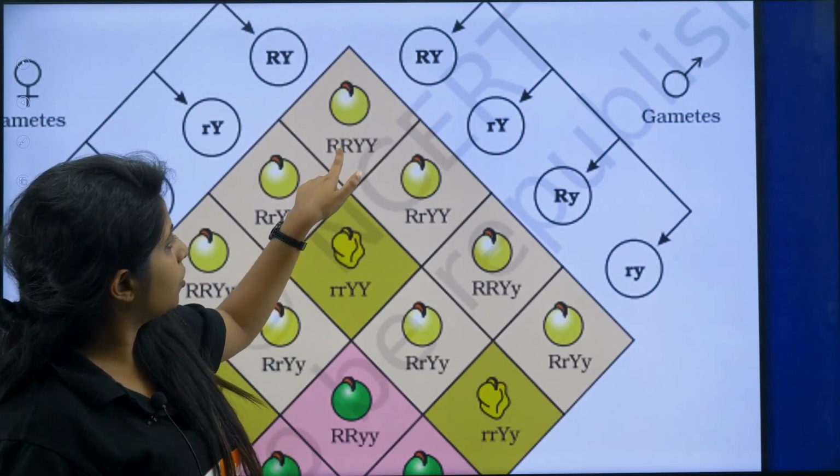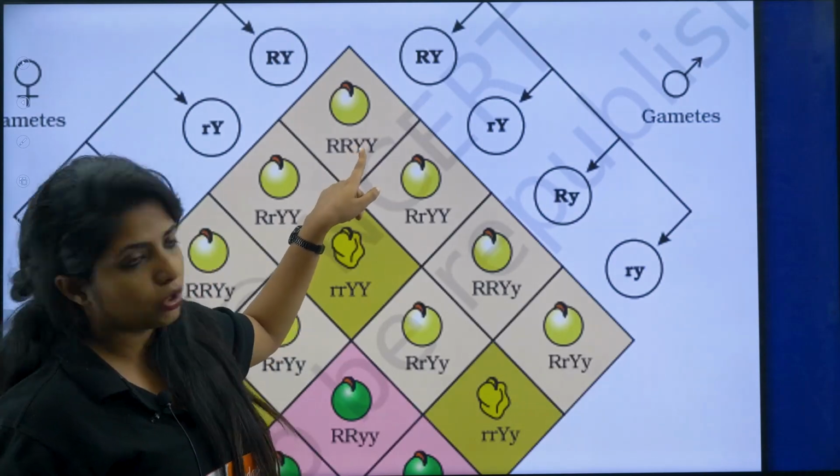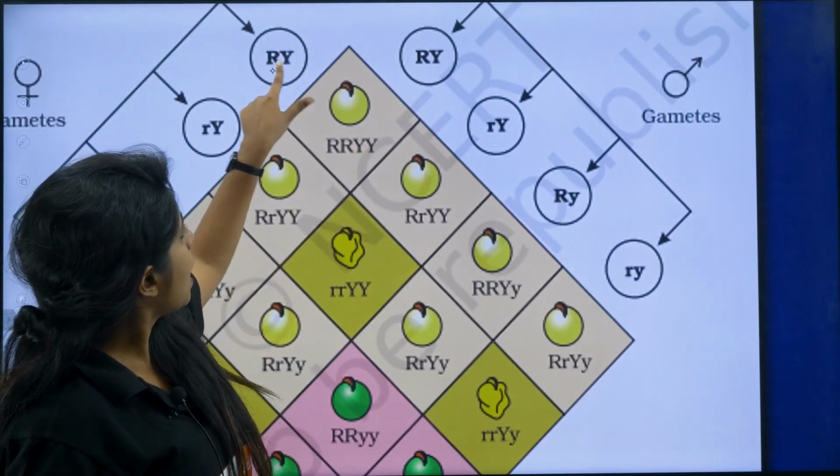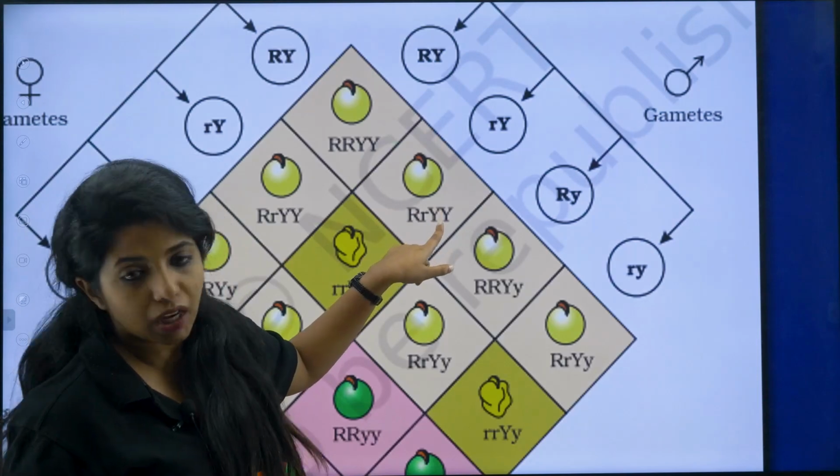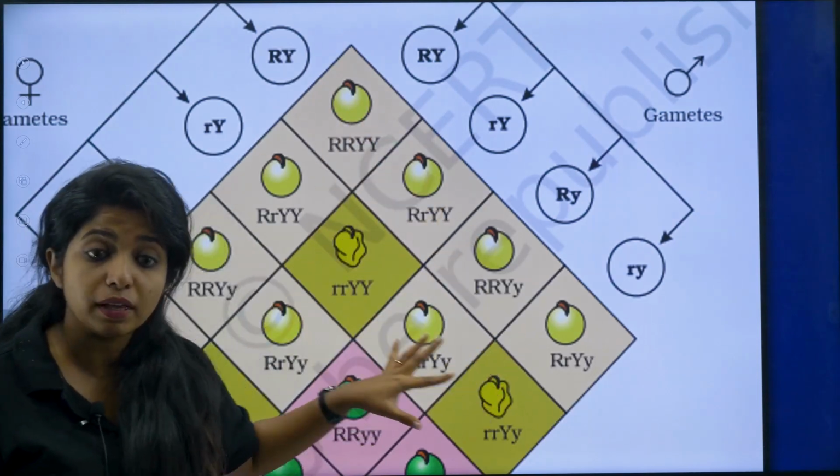Capital R, you got capital R. Capital Y, you got capital Y. Again, capital R, small r, so capital R, small r. Capital Y, so capital Y. This is how you have to make the Punnett square.